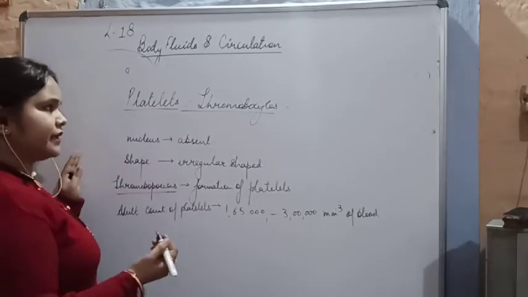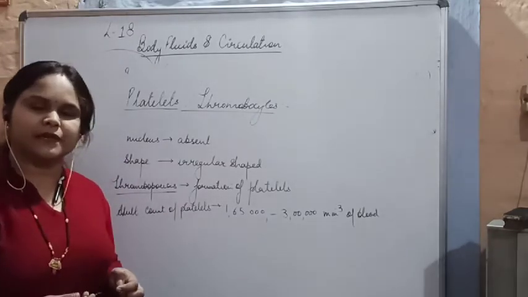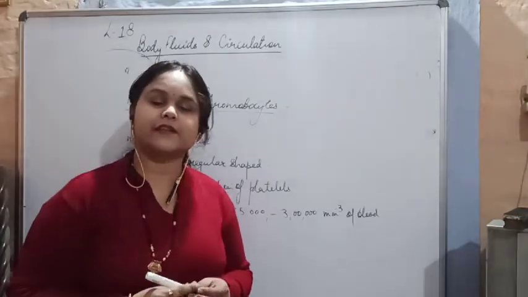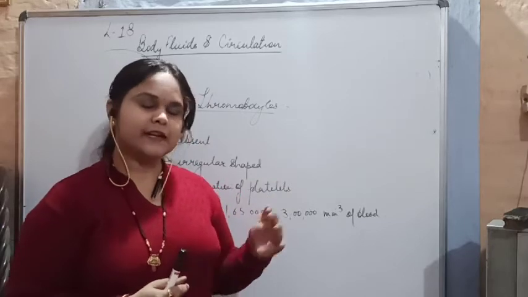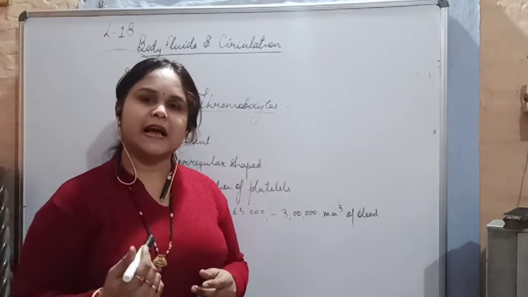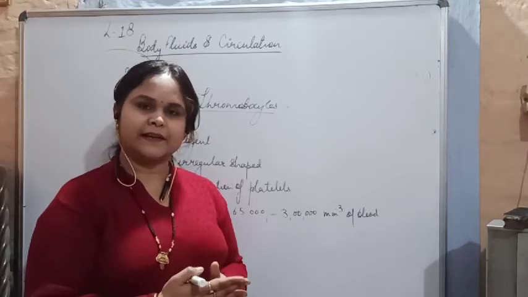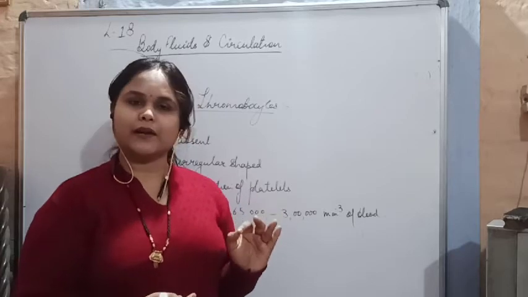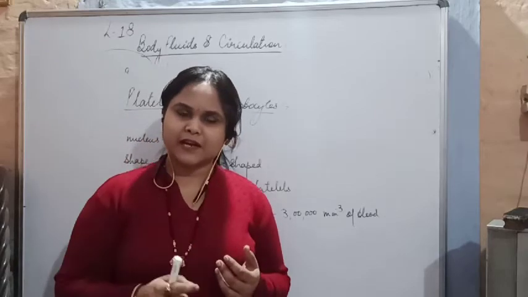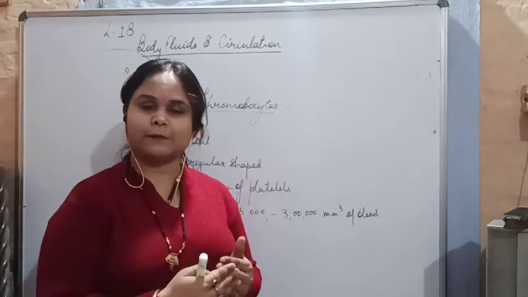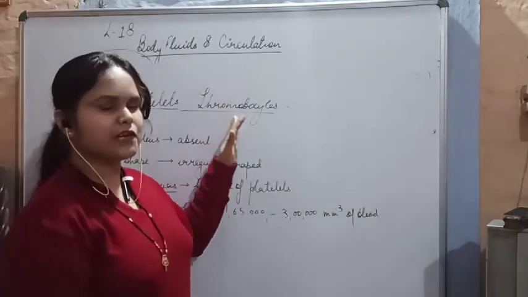Now the most important thing about thrombocytes or the platelets is that they carry out blood coagulation or clotting. Now what is the important thing about clotting? It does not occur inside our blood. Whenever we meet an accident or cut a finger or a hand, you must have seen that a clot or a thread-like structure deposits on that portion of our body where we got cut, and the blood does not flow out or ooze out. Why is it so? This is due to the thrombocytes or the platelets.